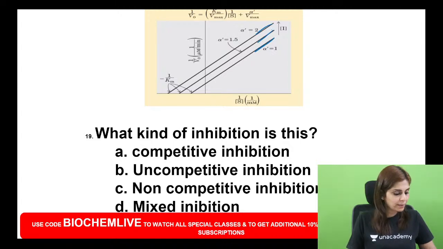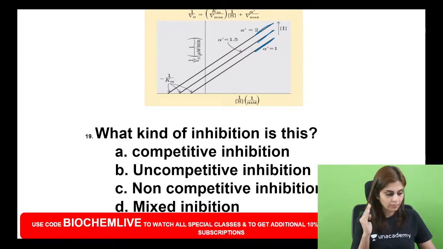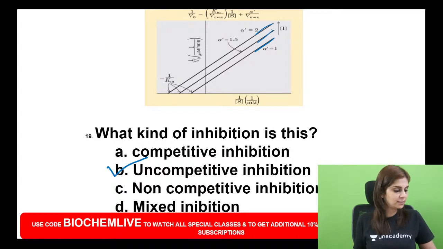Whenever you see parallel lines, what will be your answer? Uncompetitive inhibition. Very good, Sai. Very good, Paul, Selvakumar, Rajandeep, Abhinandini. Yes. It's not mixed. Good, Prathamesh. Good, Nikita. It is B. It is uncompetitive inhibition.